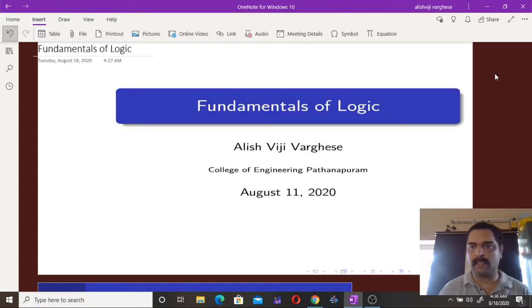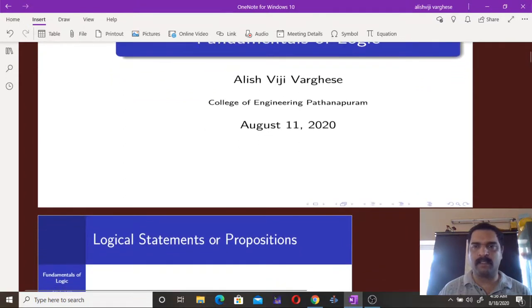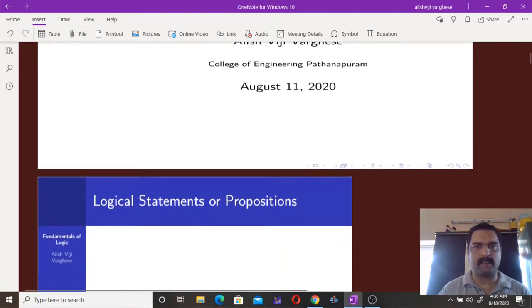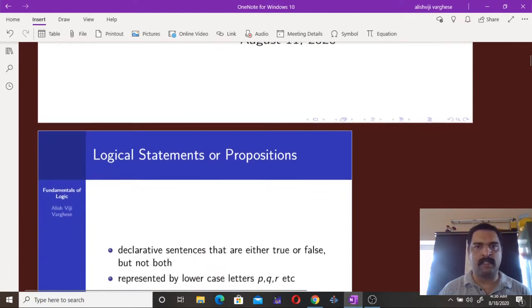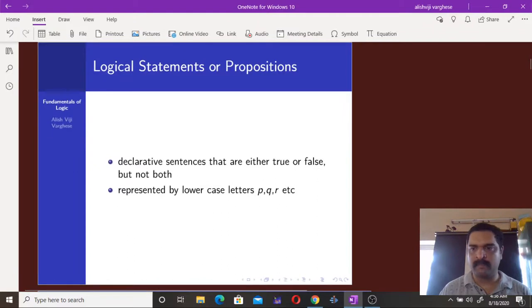And nowadays, in our scientific world, the concept of logic has an even more important role. All the discoveries, all the statements, all the arguments of science and technology are based on the concept of logic. So we start with some fundamental definitions or concepts.